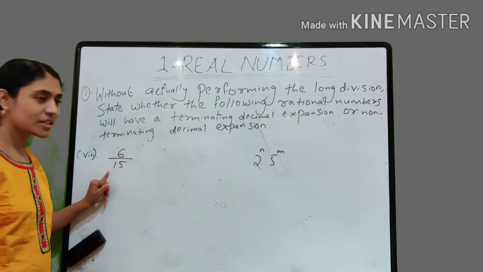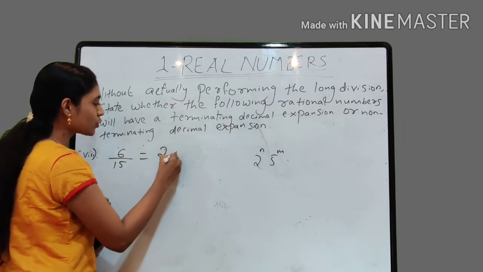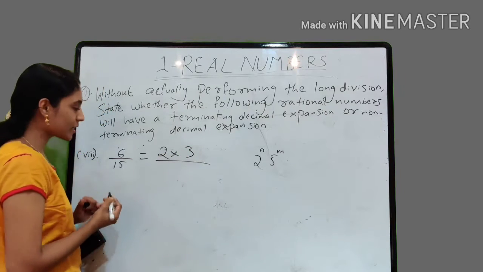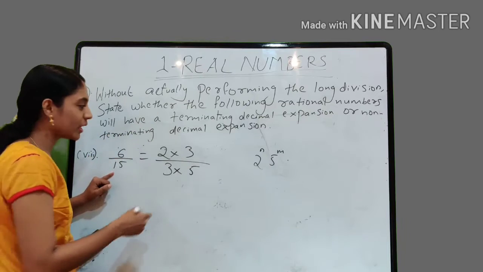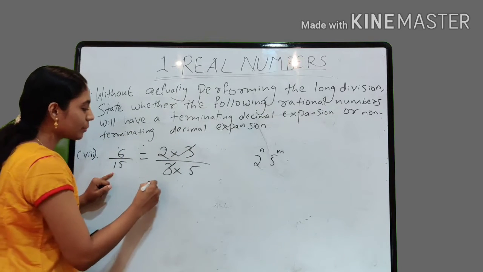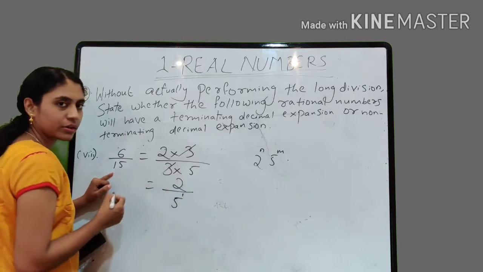Now friends, what about this one, 6 by 15? Let's check it. 6 can be written as 2 into 3 because 2 into 3 is 6. And what about 15? 3 into 5, because 3 into 5 is 15. 3 and 3 get cancelled. So it can be written in the form 2 by 5, that is 2 by 5 raised to 1.